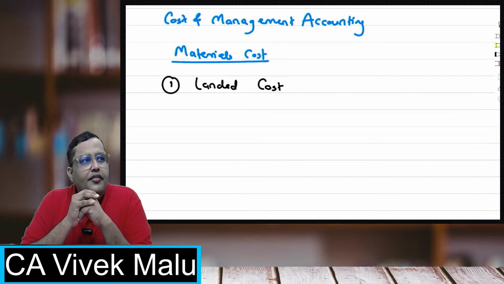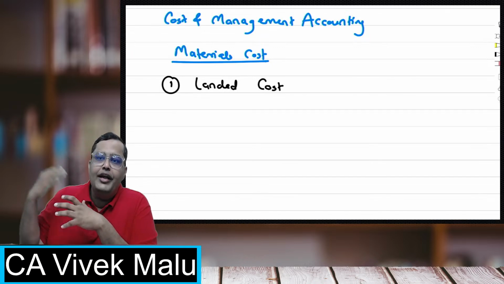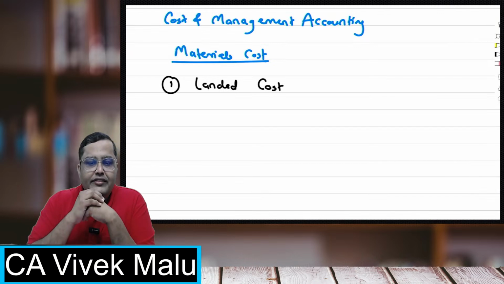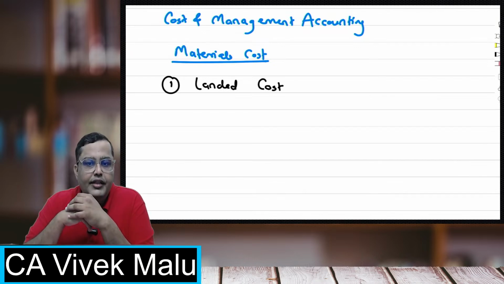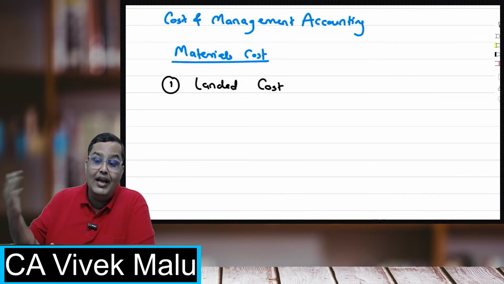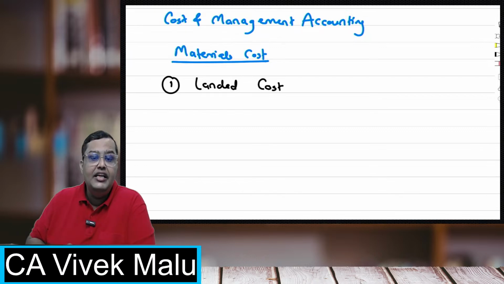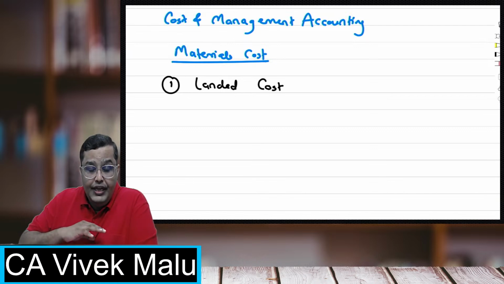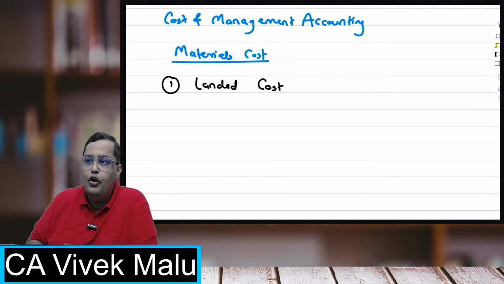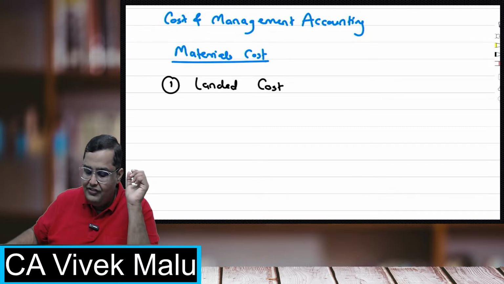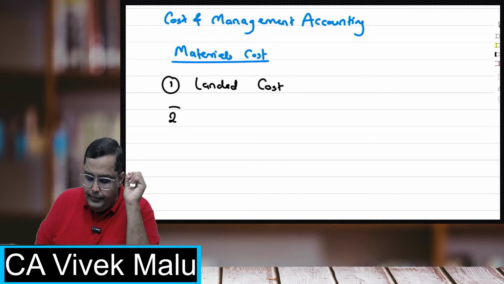Like you may have heard, if there is octroi paid on transit of materials, we have to add that. If there are transport charges and insurance, we have to add that. But if there is a penalty, we should not add that. Any abnormal loss, abnormal fines or damages or demurrage, we should not add that. And for some items like containers, we may add or not add, and so on. So first we'll be seeing the landed cost.